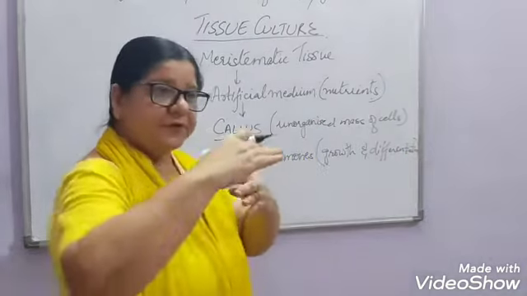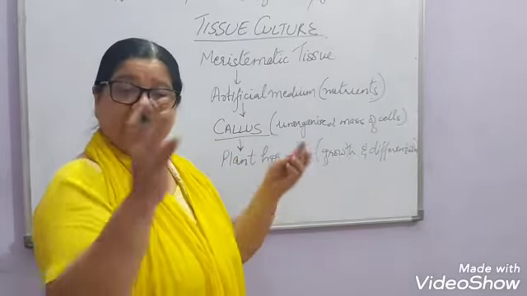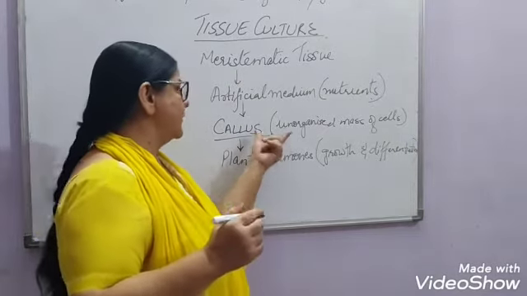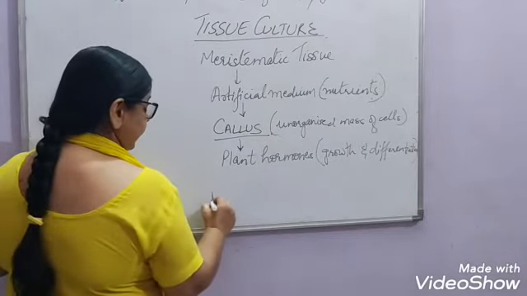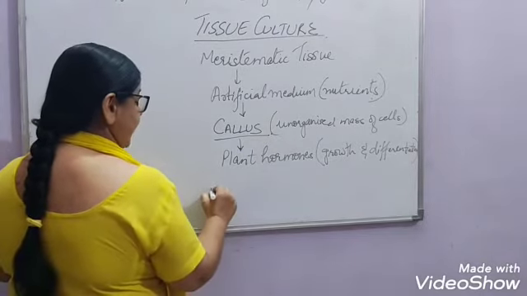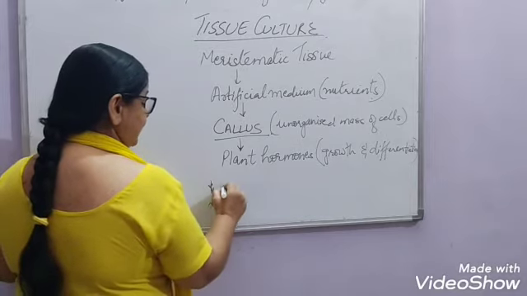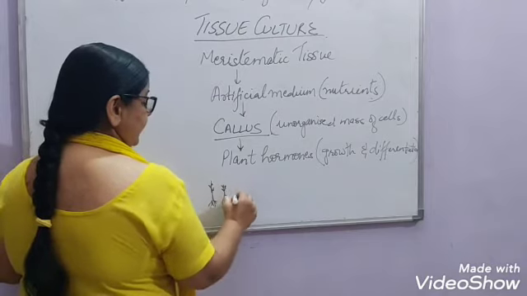Differentiation means differentiating the plants into different organs like roots, stems and leaves. They are differentiated, right? So, what will happen when these plant hormones are provided to callus? Small plantlets will start growing, roots and small shoots will start coming out, right? Small plantlets will be formed like this.